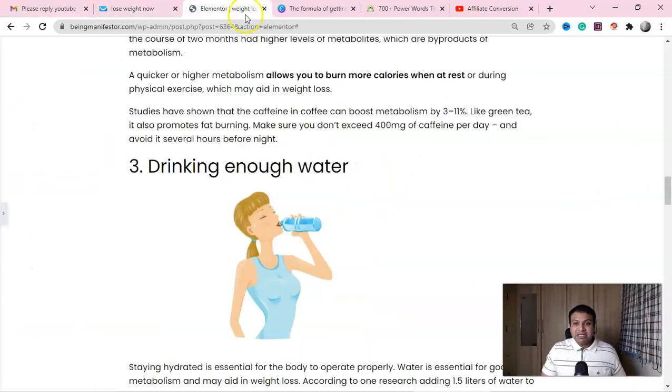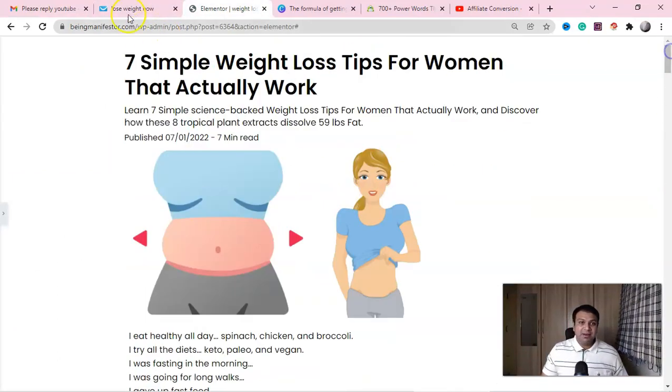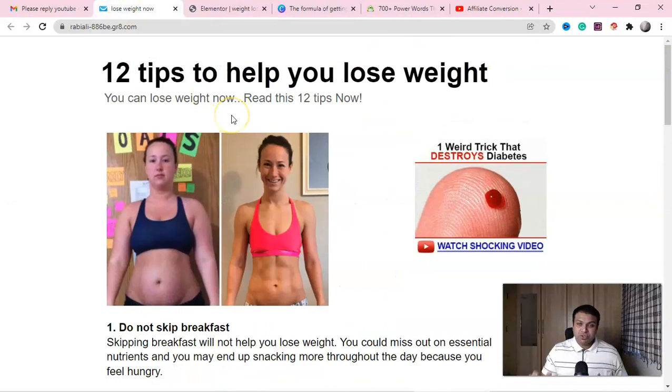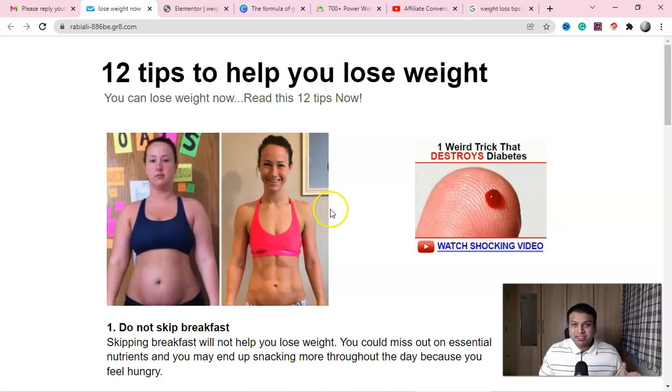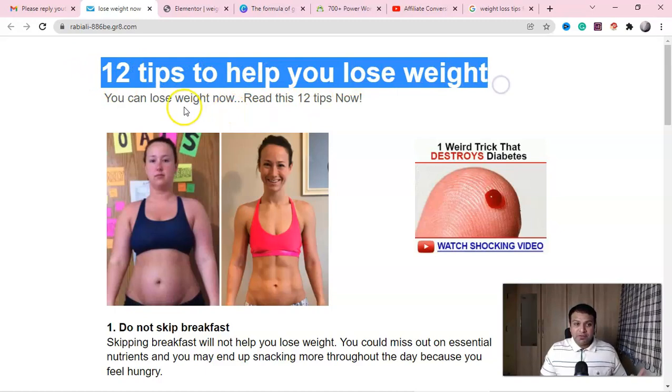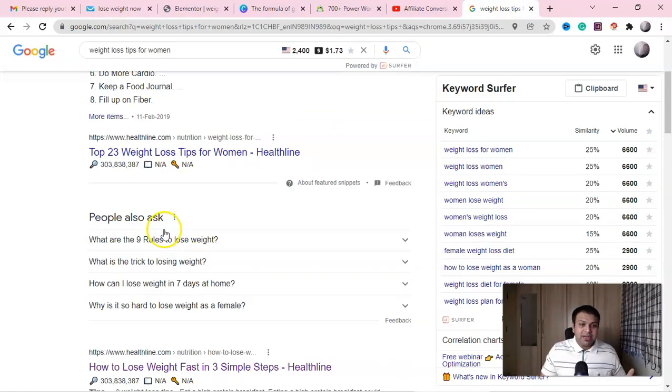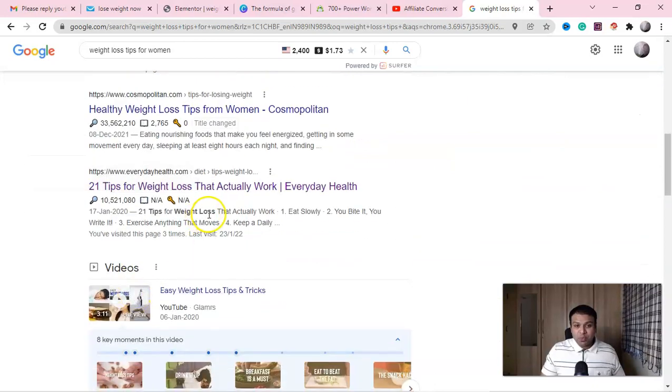So now guys, let's start from the headline. So we'll go to this page. If you see this headline guys, it says 12 tips to help you lose weight. Now you have to understand this guys. The headline and your sub headline, or your title, is really important. This is just a simple and general title. If you type 12 tips to help you lose weight, nobody wants to read it. The reason is these tips are already available here. Look at this, 23 tips here, 21 tips to weight loss.